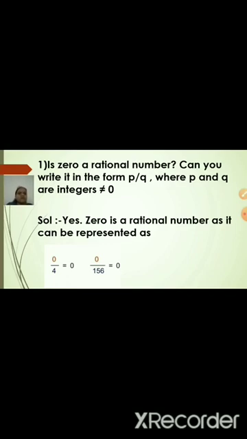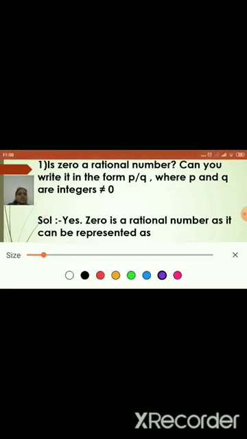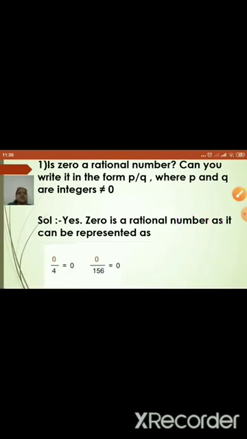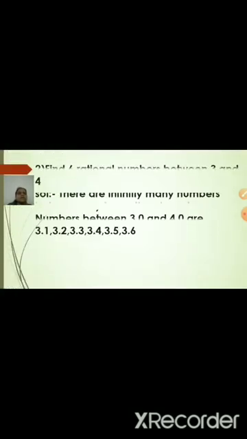Yes, don't get confused over here with the definition. 0 upon any number is nothing but a rational number, but any number upon 0, if you write it, is not a rational number. It cannot be a number at all. So the denominator cannot be 0, but the numerator can be 0. 0 upon any number is always 0. Therefore, 0 we can call a rational number. Let us see the next one.